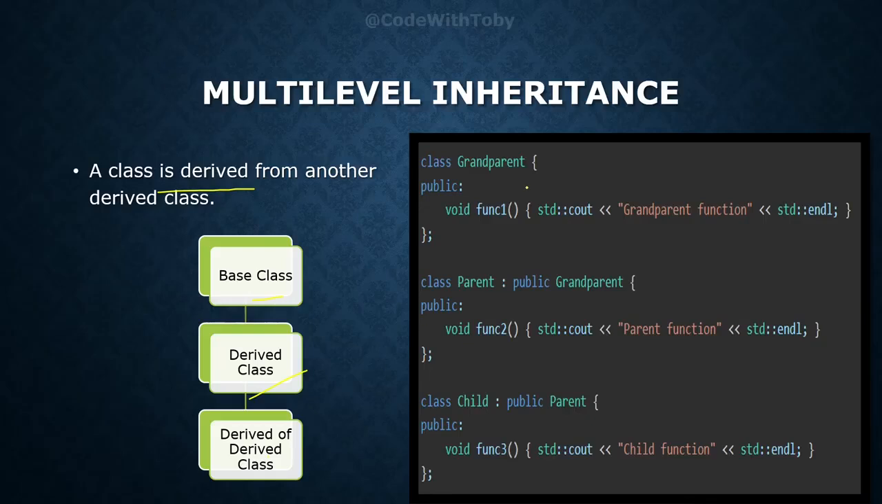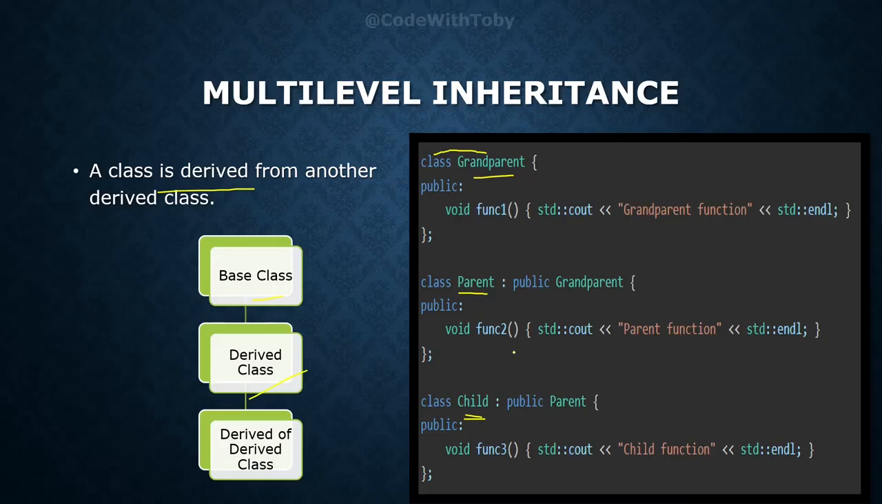Meaning here, as you can see, we have a class named grandparent which is inherited by the parent class, then the parent class is again inherited by the child class. Now this child class has access to properties and methods from both parent and grandparent classes.